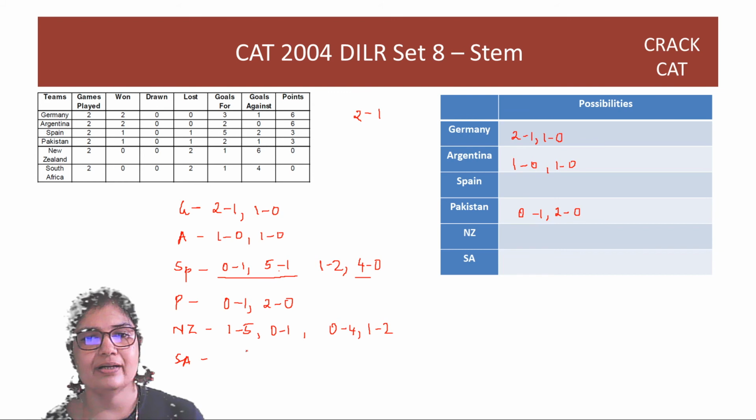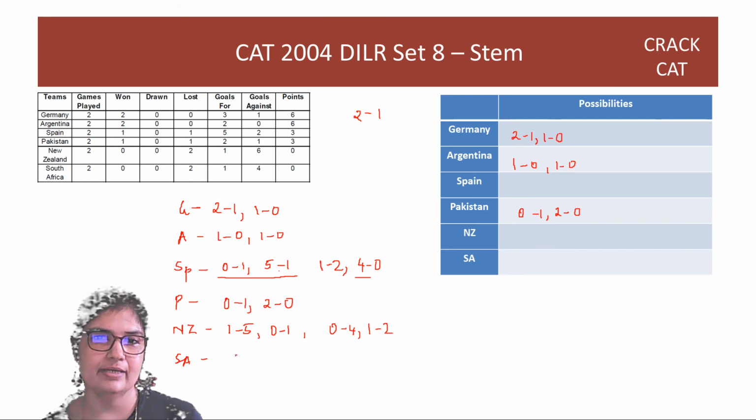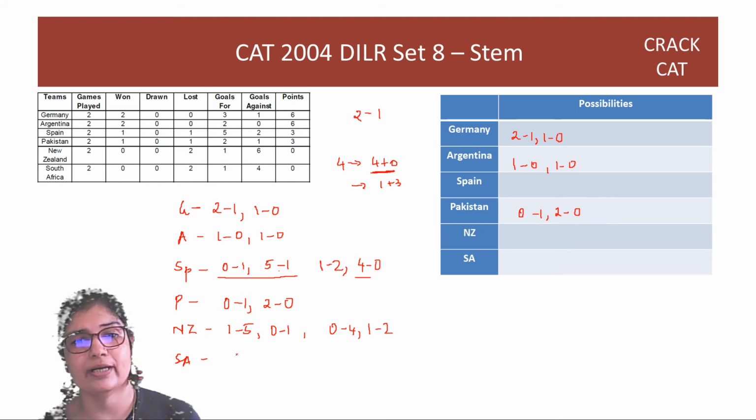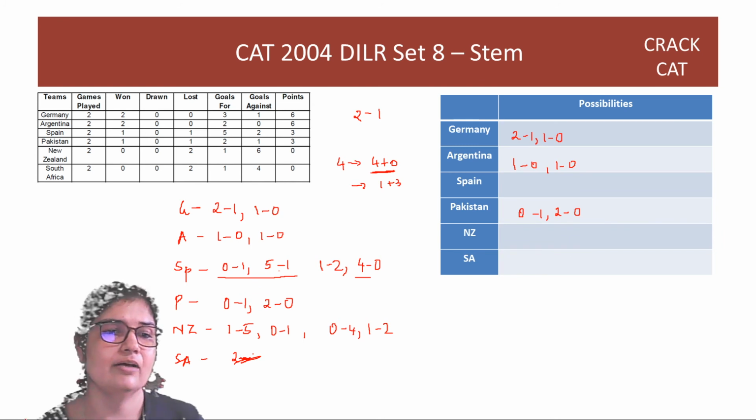Now South Africa, there are a lot of possibilities, right? But nobody else has scored a 3 game. So the 4 goals against cannot be broken up as 4 plus 0 because both the games are losses. So 0 does not mean South Africa has lost. It cannot be broken up as 1 plus 3 because nowhere do we see a 3. So the only breakup possible for South Africa, guys, is a 2 plus 2 breakup where one of them will have a 1 goal for as well.